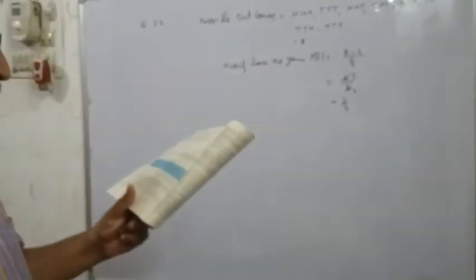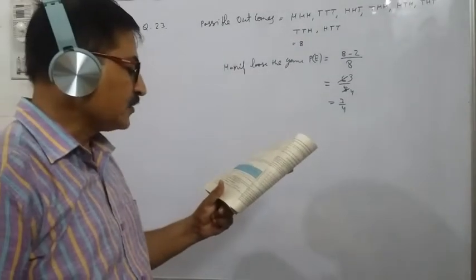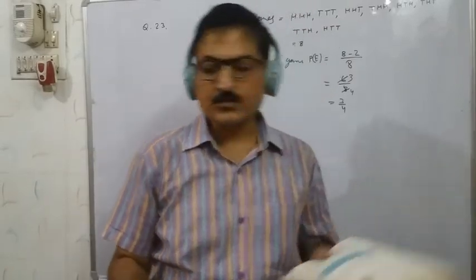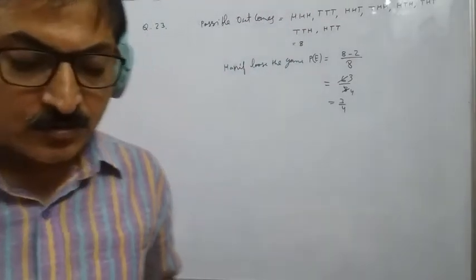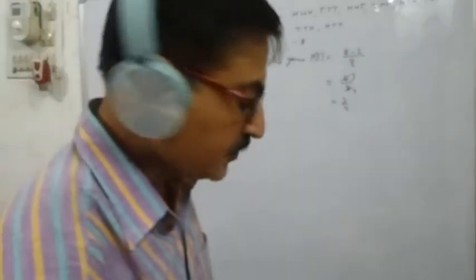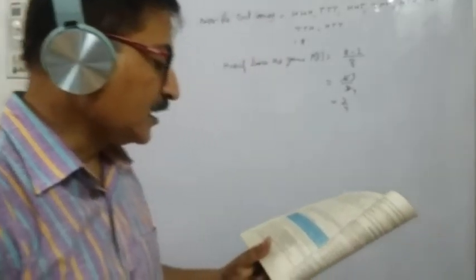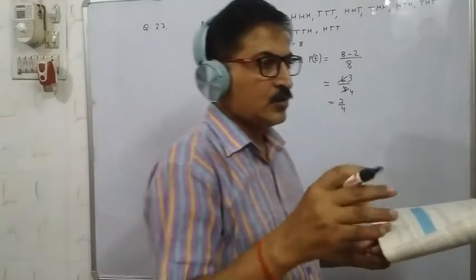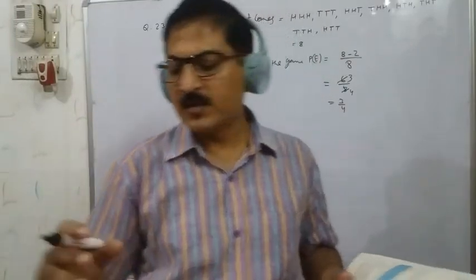Now see question number 24. A die is thrown twice. What is the probability that 5 will not come either time and 5 will come at least once? For that we have to find out which outcomes will be there if a die is thrown twice, or two dice are thrown together or simultaneously. Both meanings are the same.